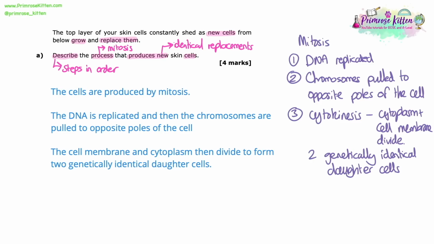You could have just said cytokinesis happens. And then also you can get a mark for saying the two genetically identical. So we've written more here than we need to, which is good. And this is just all the detail I know about the stages of mitosis, and it's in the right order, importantly. Doesn't matter if you miss out certain parts of this. So if you said the DNA was replicated and then you jumped straight to cytokinesis, you can still get marks because it's in the right order. As long as you didn't say some of the stages out of order or in the wrong place, then that's what would not get you the marks.